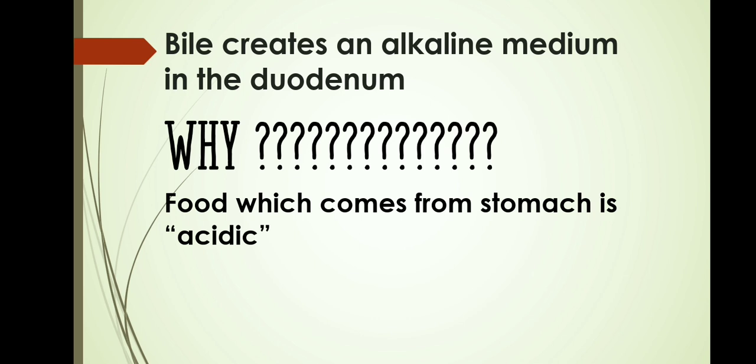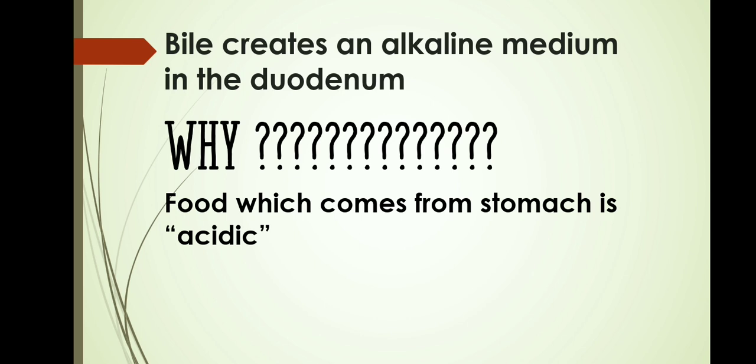Now the next function of bile is that it creates an alkaline medium in the duodenum. So why is bile creating an alkaline medium in the duodenum? The food which comes from the stomach is actually acidic because it was subjected to the action of hydrochloric acid. Hydrochloric acid provides a pH of about 1.5 to 3.5 in the stomach. Now the problem which arises here is, I've told you about the pancreatic juice, right?